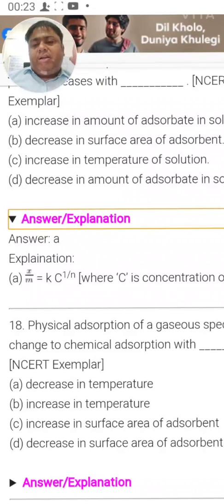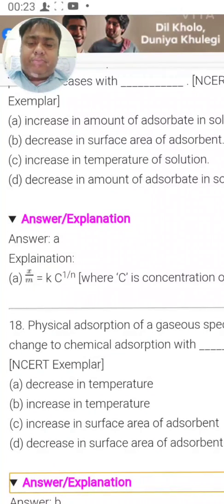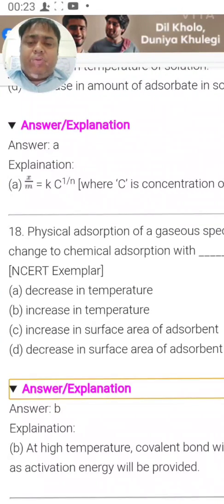So surface area is a kind of physical thing. All right, so if we increase temperature, then some old bonds can break and the new chemisorption bond can be formed. Let us see the answer. Yes, B is right. So at high temperature, covalent bond will be formed as activation energy will be provided. So B is the right answer.